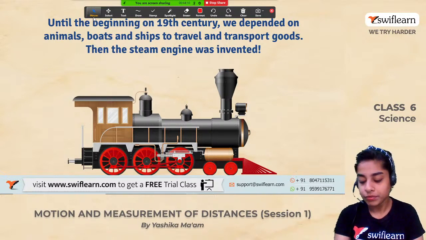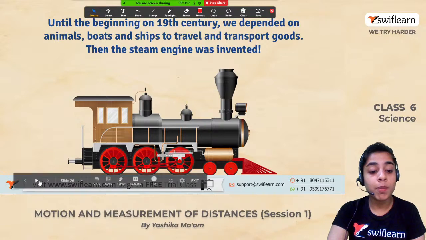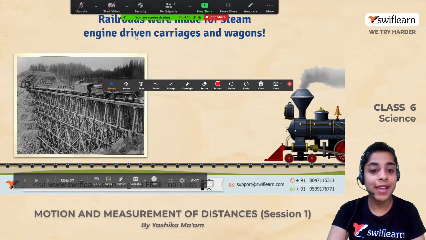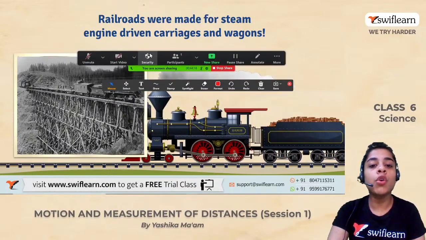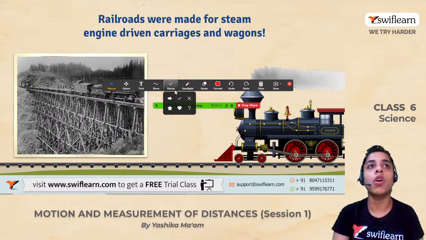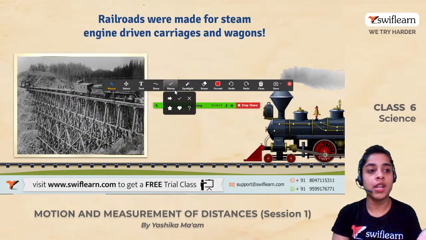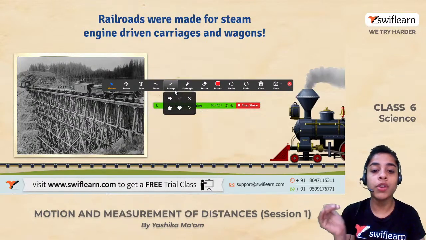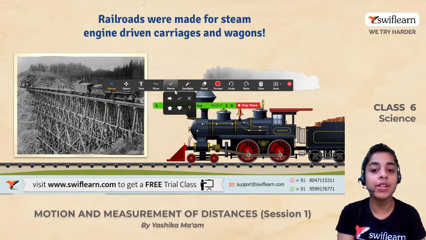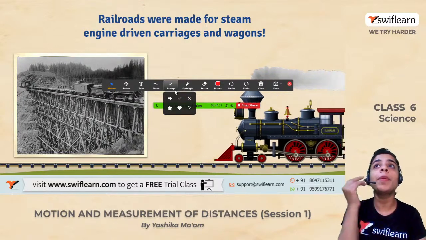All right. अब जब बात आई है स्टीम इंजन की, so let's just quickly have a look. Railroads were made for steam engine. Railroads, like, of course, the rails and the trains, they can only travel on rails ना, they can only travel on railway track. मैं उनको road पे तो travel नहीं करवा सकती. So अब क्या आया होगा?